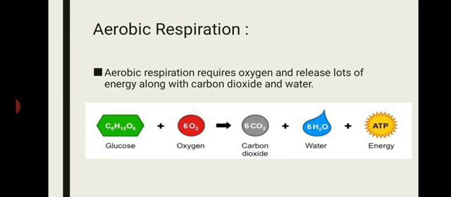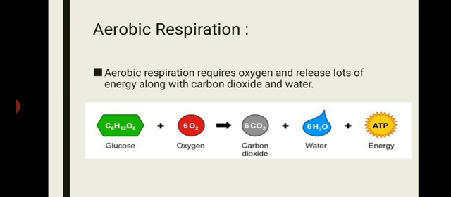Like they need 1 molecule of glucose, right? In the body glucose is present, and then they take in oxygen, like 6 molecules of oxygen react with the glucose, right? And then in return they give the product 6 carbon dioxide, 6 water, and the main thing is energy, right? Carbon dioxide is released in the air and water also. So ATP, like energy, is the main product of aerobic respiration, right?